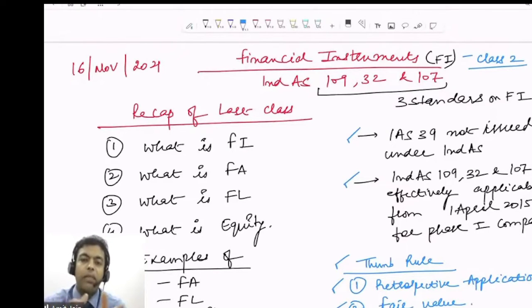Right? Now apply the definition in this example. Any contract entered between two or more parties which gives rise to a financial asset of one entity and a financial liability of another entity is called a financial instrument. This is the first example we took in the last class.